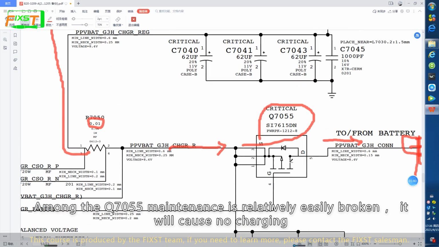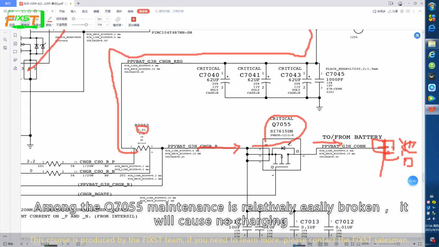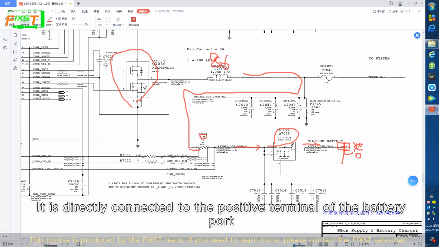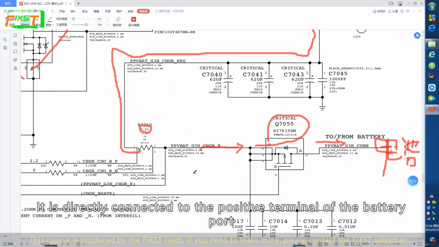Among them, Q7055 is relatively easily broken during maintenance, and it will cause no charging. If there is no problem with the battery, we will find the components of Q7055 next. It is directly connected to the possible terminal of the battery port.